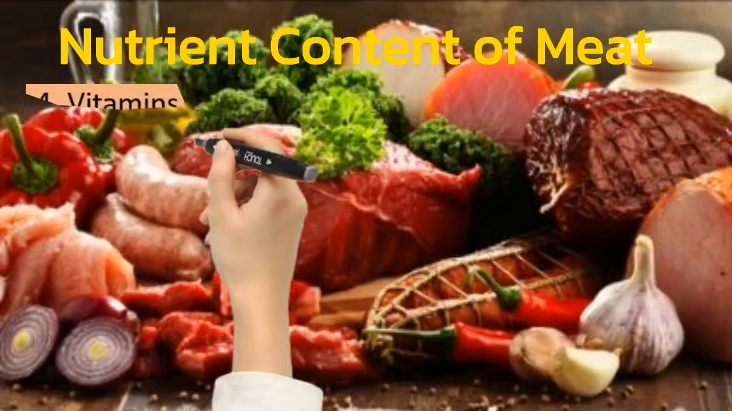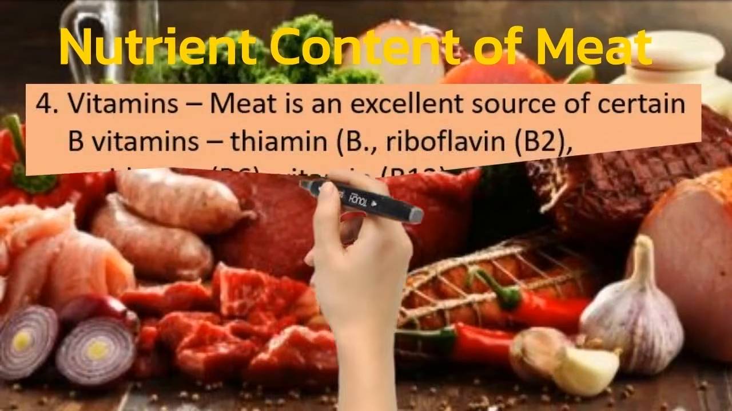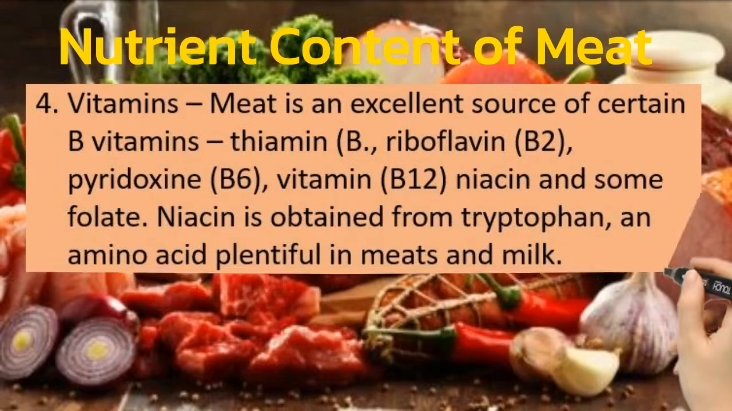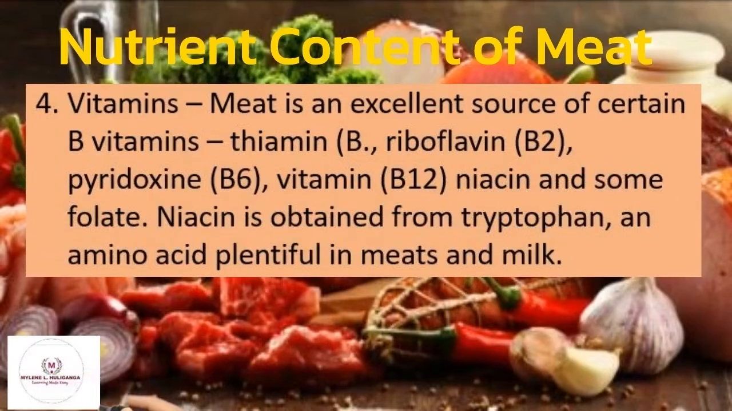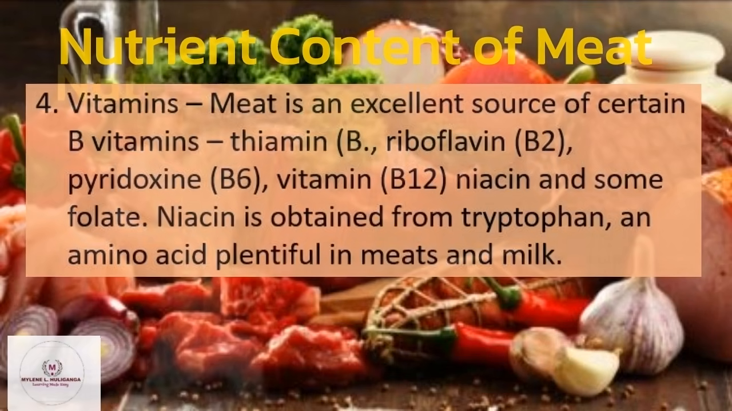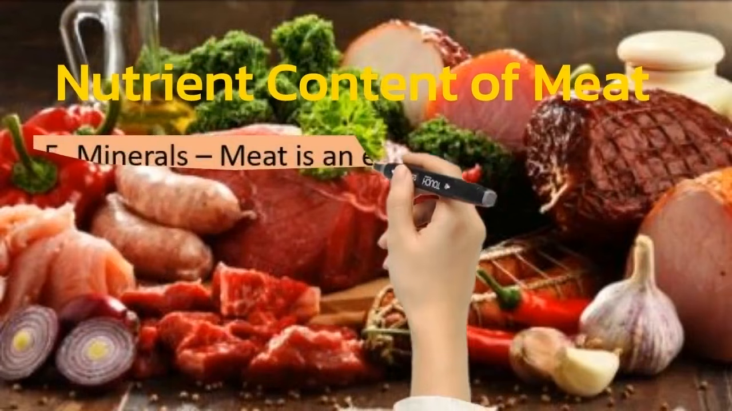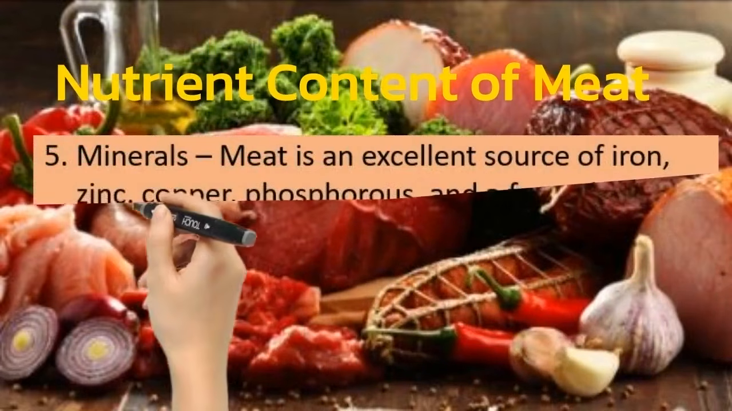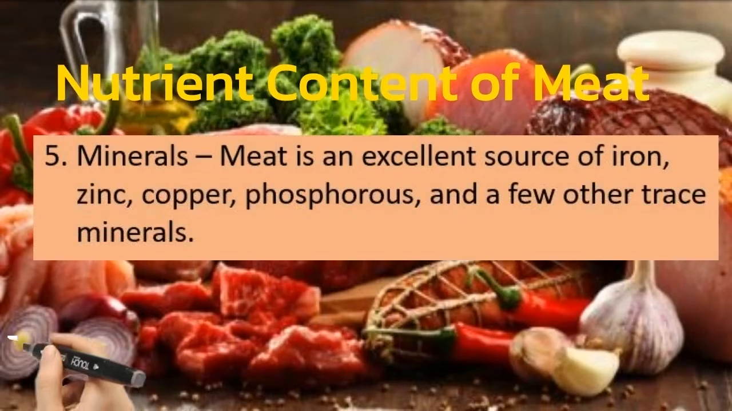Number 4 is the vitamins. Meat is an excellent source of certain B vitamins: thiamine, riboflavin, pyridoxine, vitamin B12, niacin and some folate. Niacin is obtained from tryptophan, an amino acid plentiful in meats and milk. And number 5, minerals. Meat is an excellent source of iron, zinc, copper, phosphorus, and a few other trace minerals.